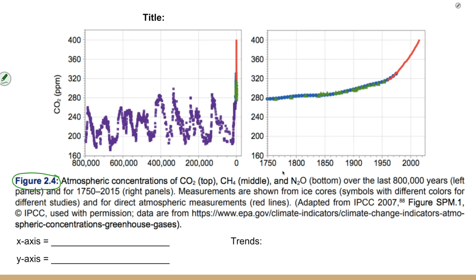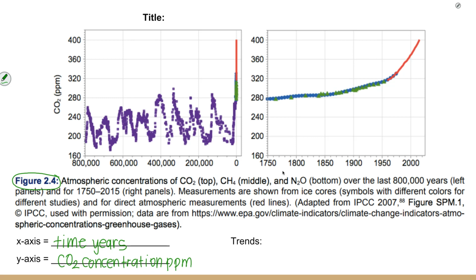So our x-axis, this is the horizontal, is going to be time in years. Our y-axis is going to be CO2 concentration. And that's in ppm. ppm is parts per million. So if you had 1 million molecules of air, how much of it would be particles of CO2?